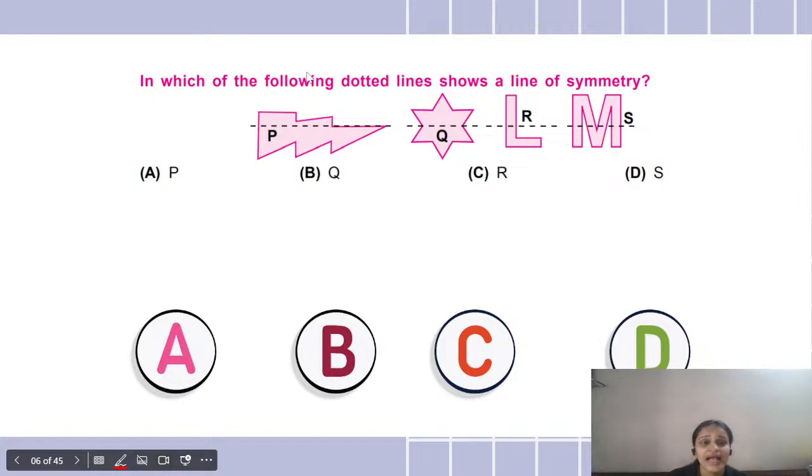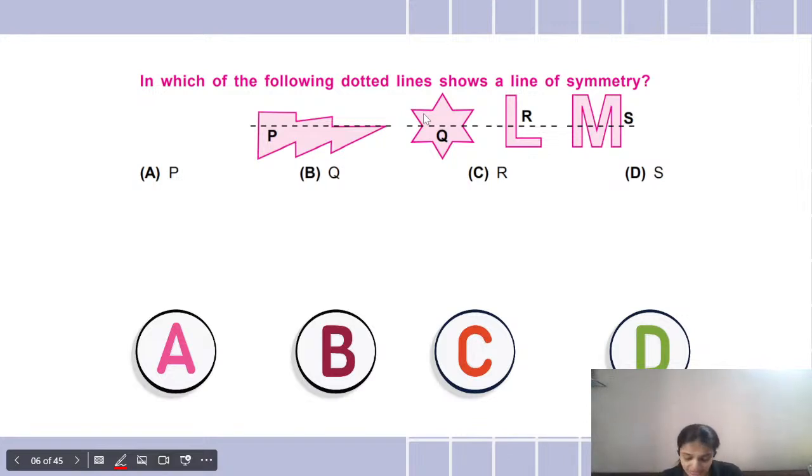Okay, so here we have the question which says, in which of the following dotted lines shows a line of symmetry? यहाँ पे हमको ये ढूंढना है कौन सा शेप का लाइन ऑफ सिमेट्री है और वो एग्जैक्टली हाफ में डिवाइड हो रहा है। ओके, प्रीवियस क्वेश्चन में हमने देखा कि कौन सा शेप डिवाइड नहीं हो पा रहा है, which shape does not have the line of symmetry, but here you have to find out which shape has a line of symmetry. All right, so you all have to see all the four shapes कि कौन सा shape exactly half में divide हो रहा है. Now this is very easy, children. I am sure all of you all can give the correct answer.